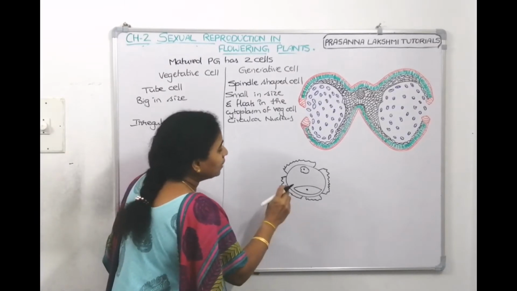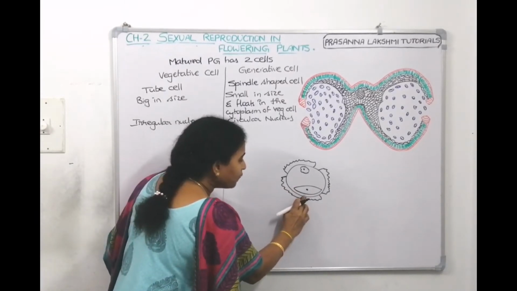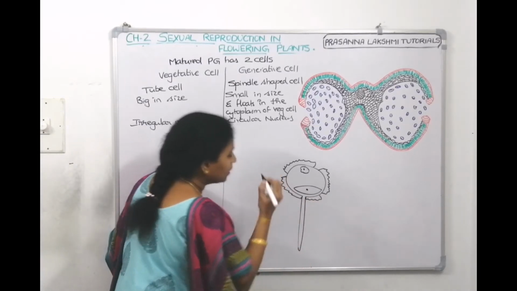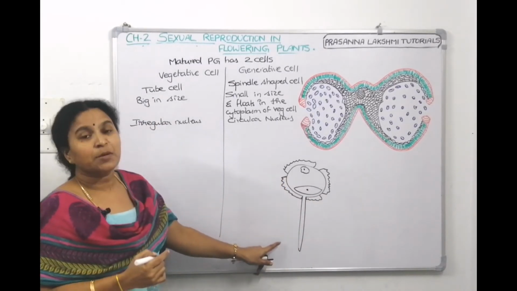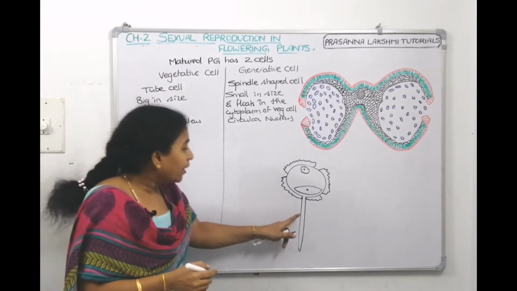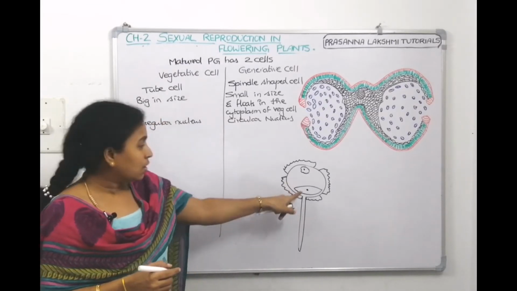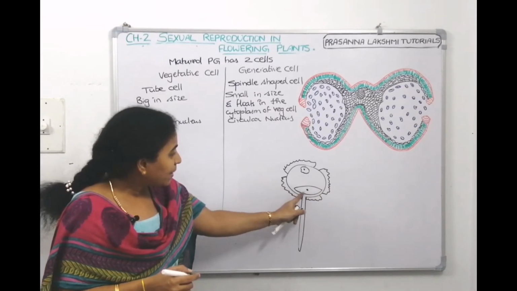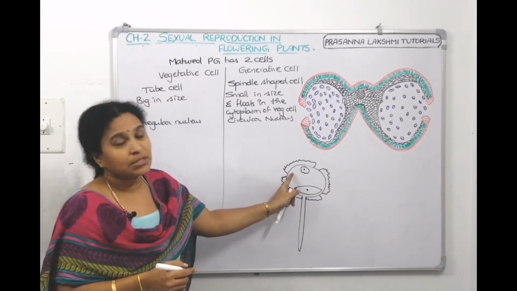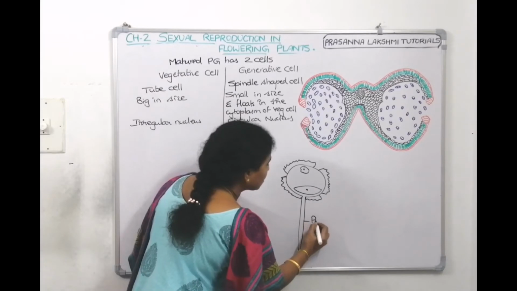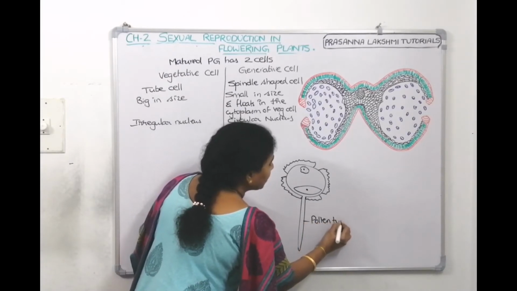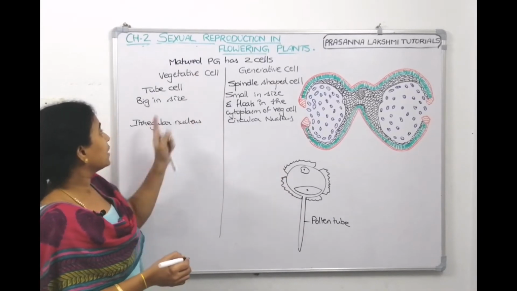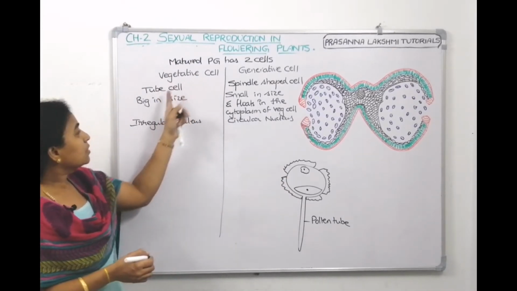Now, when the pollen tube has to be formed, the intine protrudes and it makes a pollen tube. The pollen tube is made by the vegetative cell, not the generative cell. Generative cell is separate. So since the tube is made, what is this called? Pollen tube. We can also call the vegetative cell the tube cell.